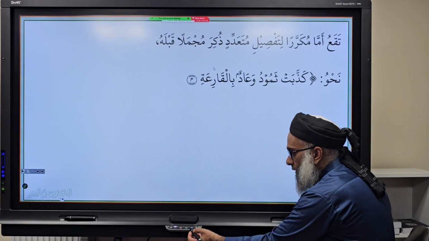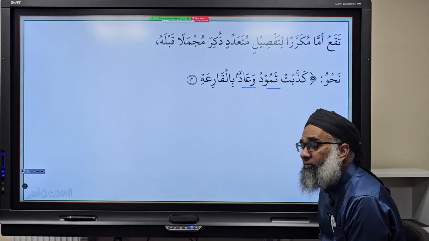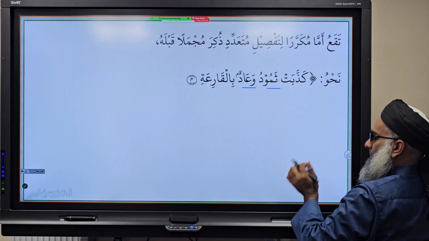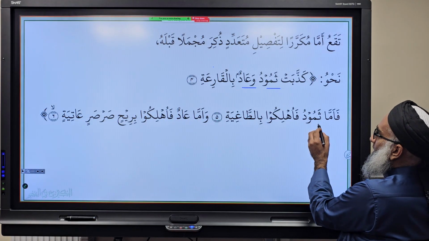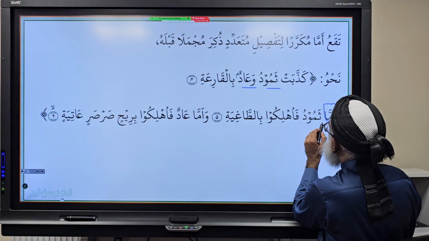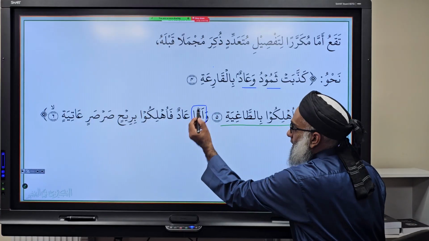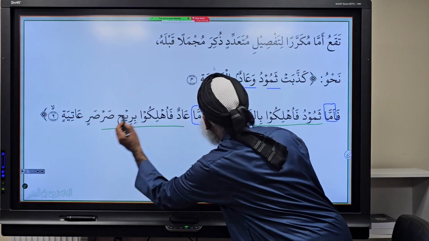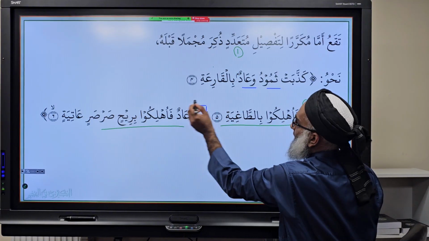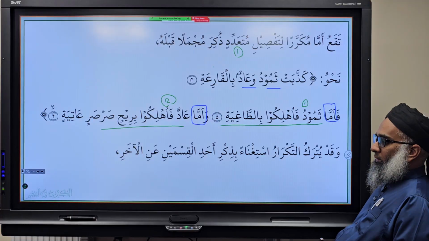So in this first ayah, what do we have? We have Thamud and Ad both rejected the Qari'ah, and Qari'ah refers to Qiyamah. Okay, so we have two things mentioned ambiguously. فَأَمَّا ثَمُودُ, then we have here Amma plus the details regarding Thamud. You following? Then we have Amma again. Amma is repeated twice to give tafsir of many things. So this is the mutaaddid. We have one, and then we have number two. Are you following?